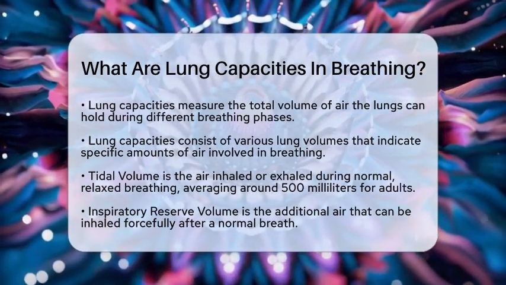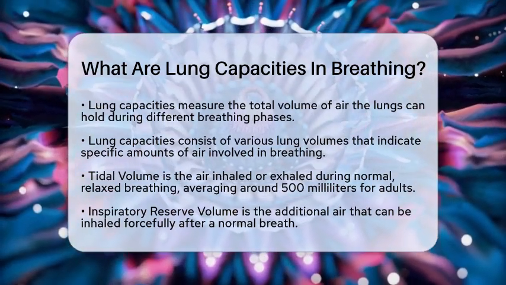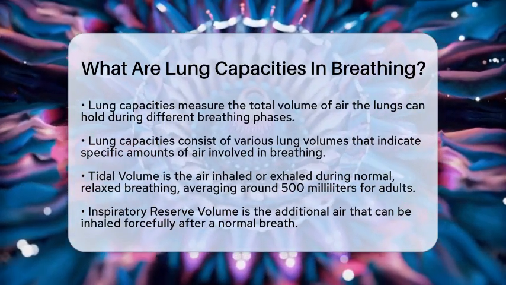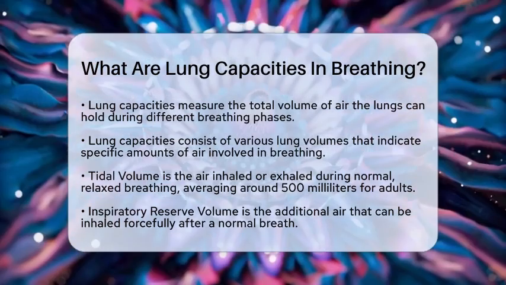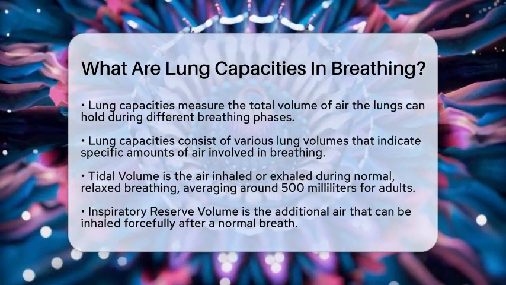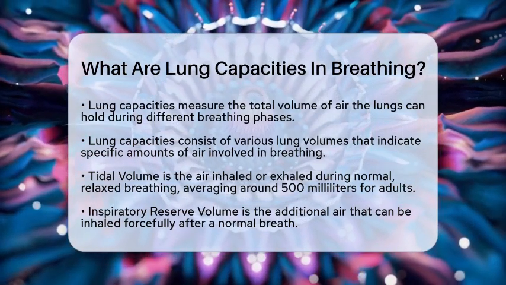These capacities are made up of various lung volumes, which represent specific amounts of air involved in the breathing cycle. Let's break down the basic lung volumes first. The tidal volume is the amount of air we inhale or exhale during normal, relaxed breathing. For an average adult, this is about 500 milliliters.